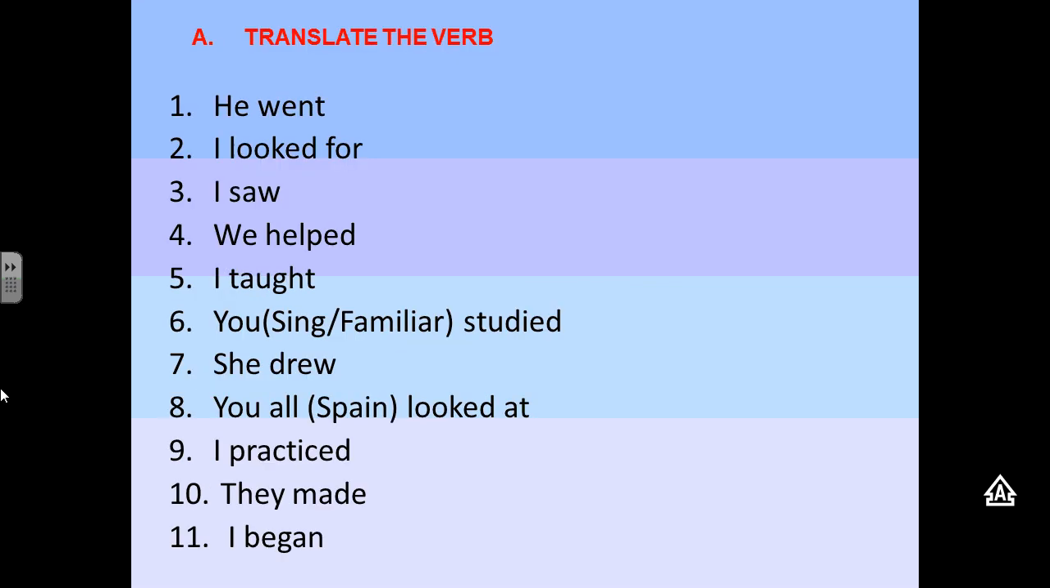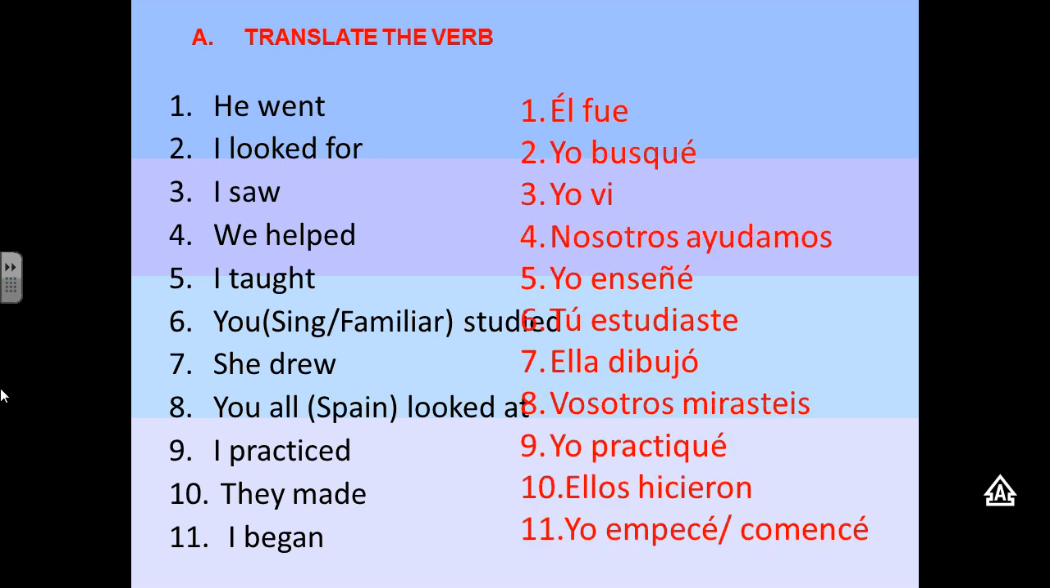Next section, I want you to translate the verbs, so pause it, translate these to Spanish, and then come back and check your answers. Okay, now that you're back, here are the answers. If you have any questions on these, or don't understand some of these, I can answer them at the beginning of class or come in before school.